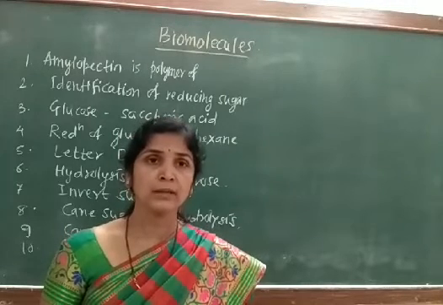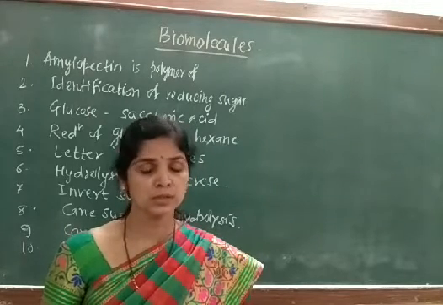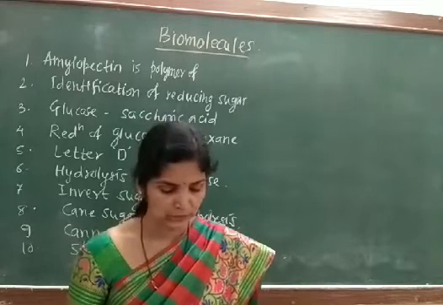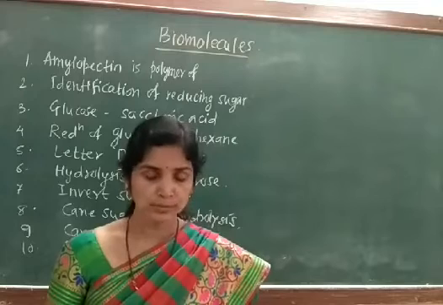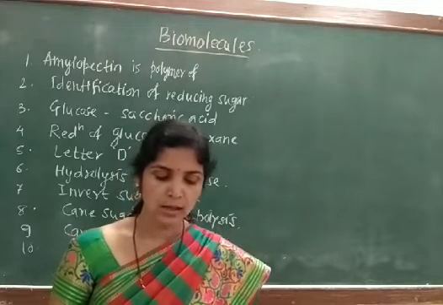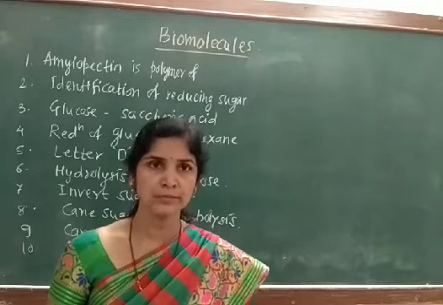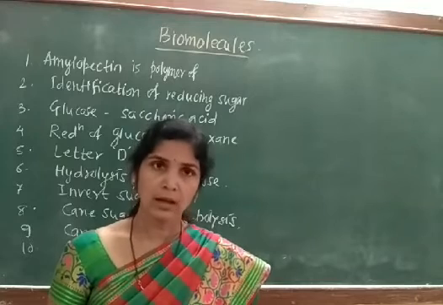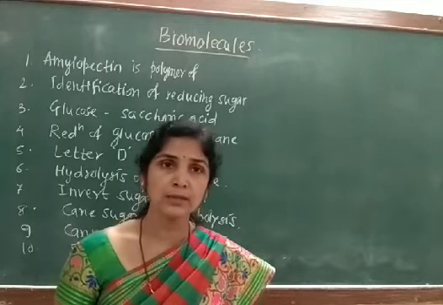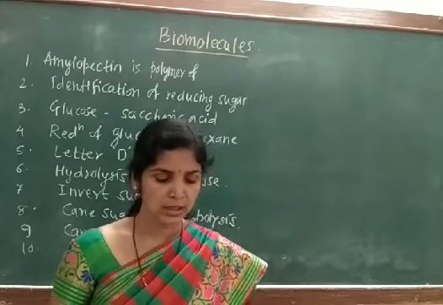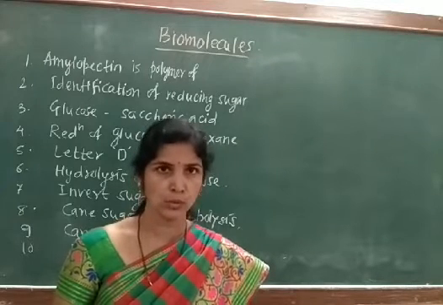But out of that, which of the glucose molecules? Here the options have been given. Option A is beta D glucose, option B is alpha D glucose, option C is beta D fructose, and option D is alpha D fructose.